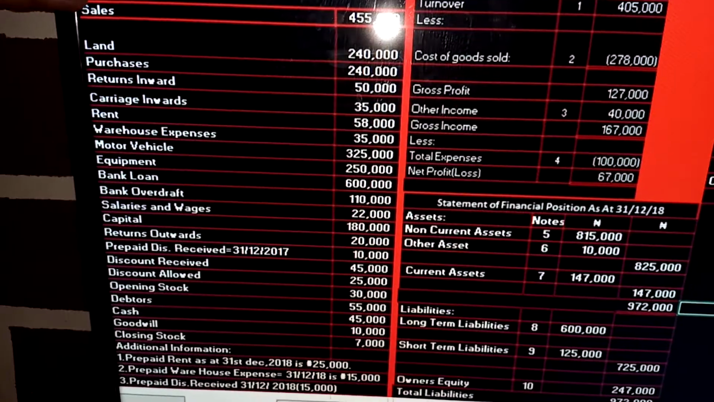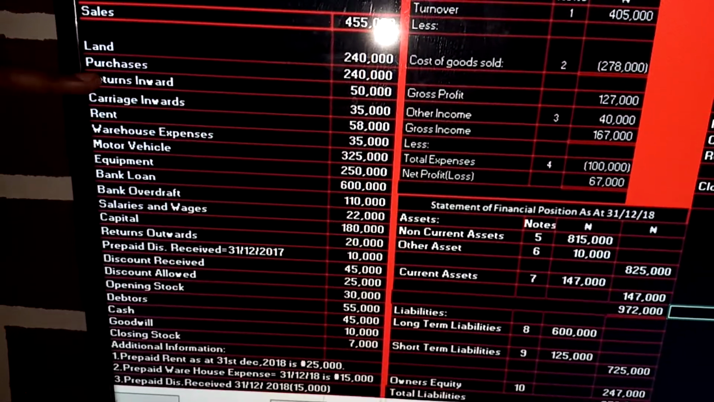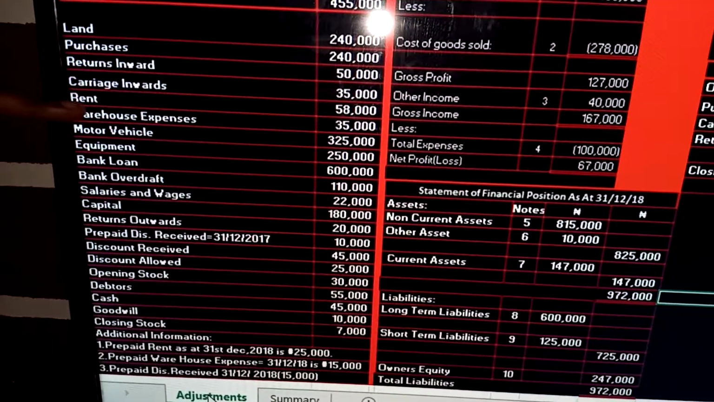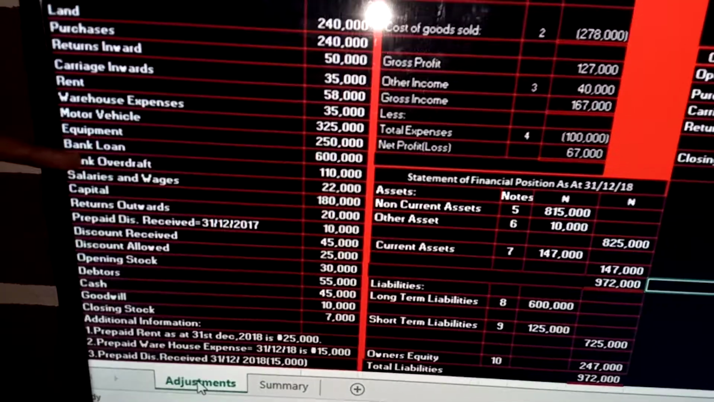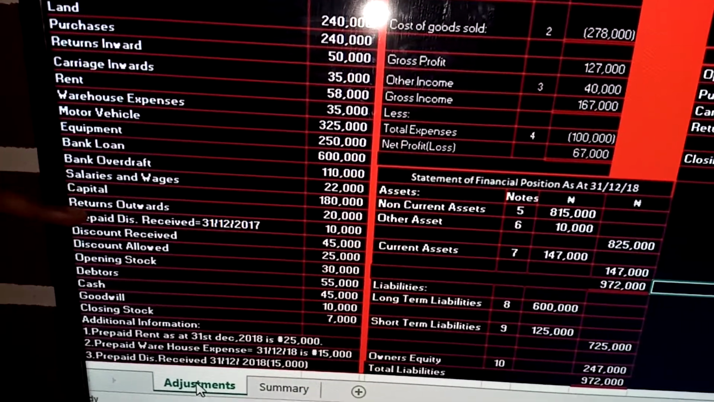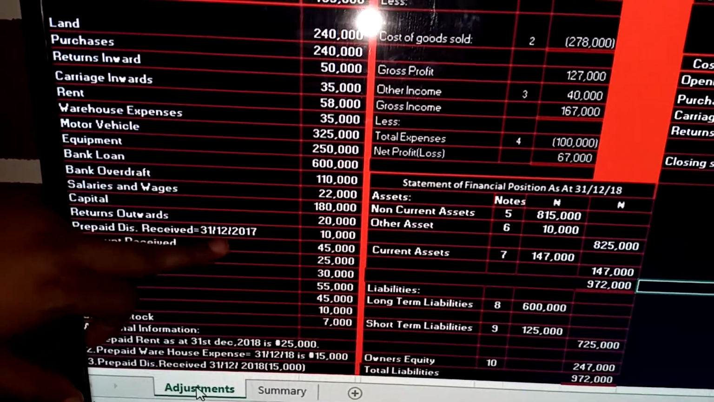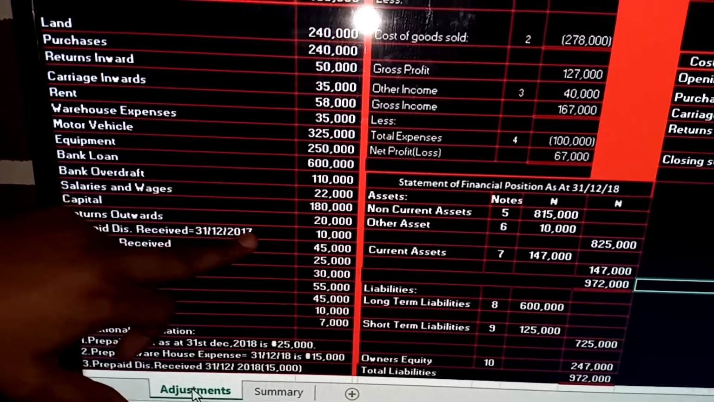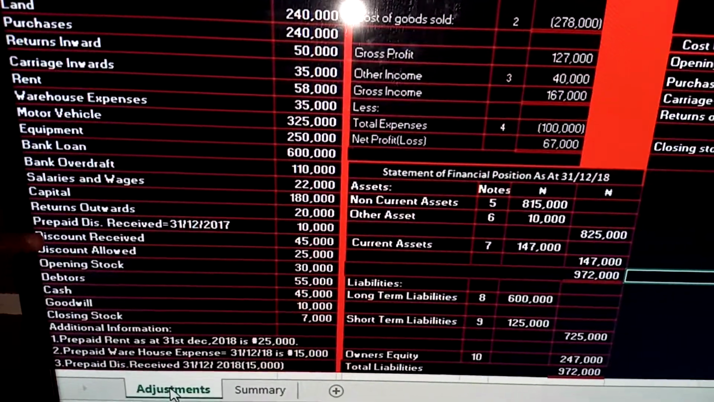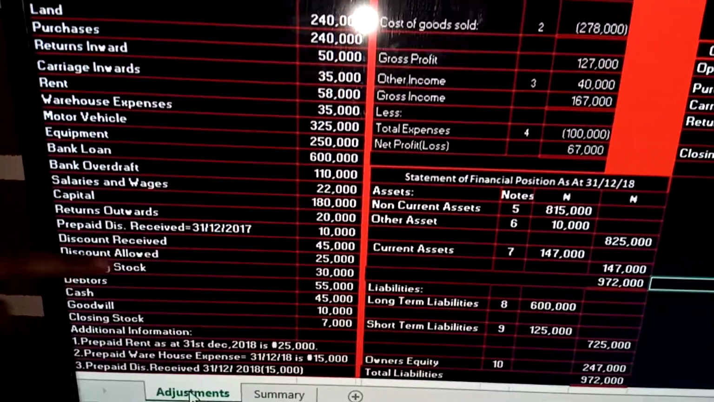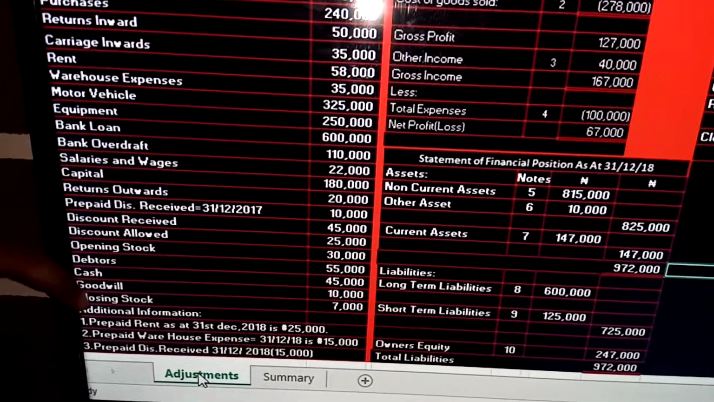We have sales, land, purchases, returns inward, carriage inward, rent, warehouse, motor vehicle, equipment, bank loan, bank overdraft, salaries and wages, capital, returns outward, prepaid discount received as at 31st December 2017. And we are preparing for 2018. That means this is what? As at the beginning. Okay, discount received, discount allowed, opening stock, debtors, cash, goodwill, closing stock.